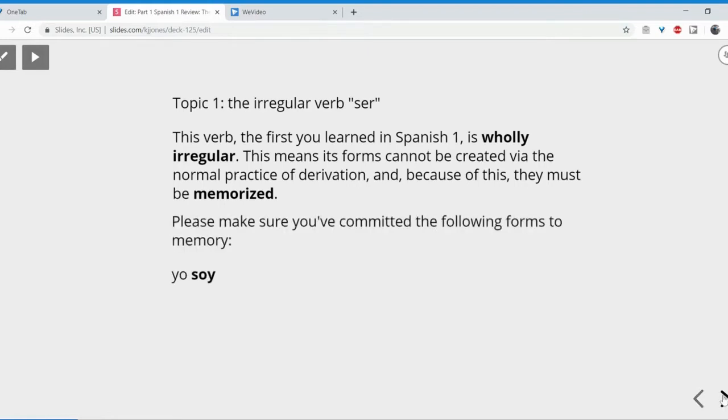When the subject is yo, the form of ser is soy. When the subject is tú, the form of ser is eres. When the subject is él or ella or usted or any singular noun, the form of ser is es. When the subject is nosotros or nosotras, or anybody plus y yo, that's the letter Y plus the word yo, that means and I, the form of ser for this subject is somos.